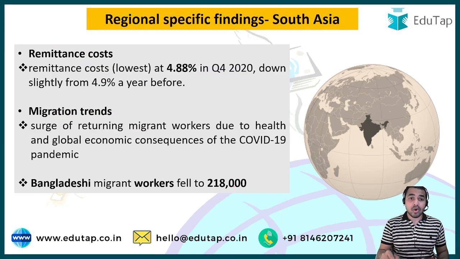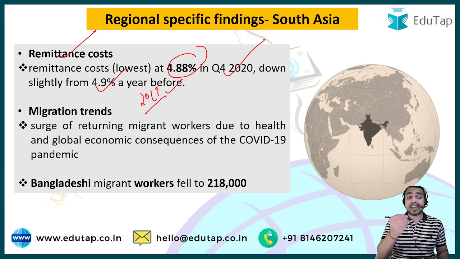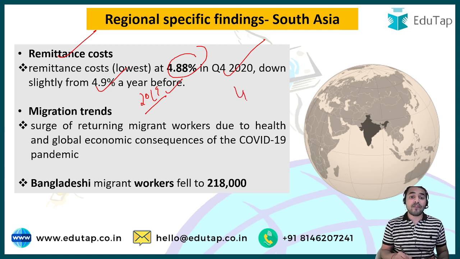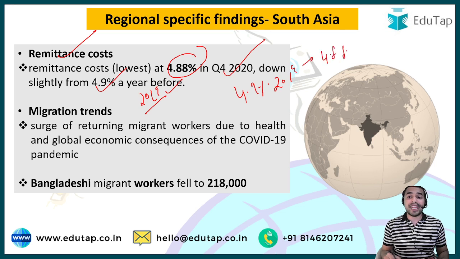So guys, this report also says that the remittance cost in this region was the lowest, as we have already discussed, at 4.88% in quarter 4 of 2020, which has decreased from 4.9% in the year 2019. So guys, the remittance cost in the South Asian region has decreased from 4.9% in 2019 to 4.88% in 2020.